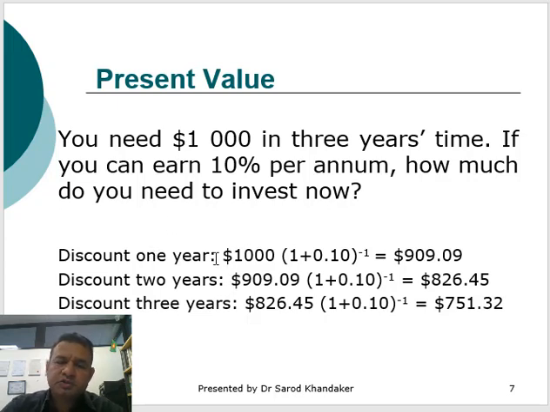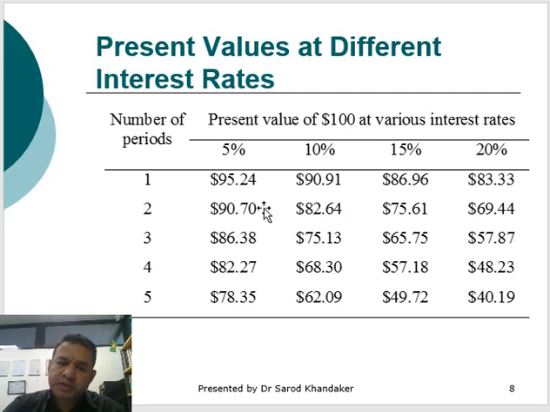So the discount for 1 year should be 1,000 multiplied by 1 plus 0.10, which is the 10% interest rate, power -1, because we are calculating backward instead of calculating forward. So it will be $909.09. The same way for the next years, discounting for 3 years, it would be $751.32. And this chart is showing the present value at different interest rates.